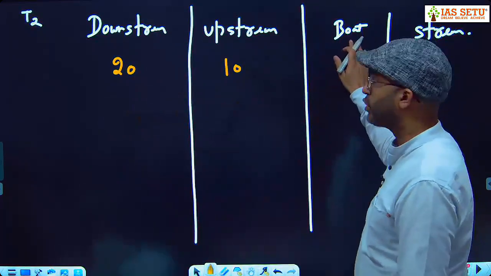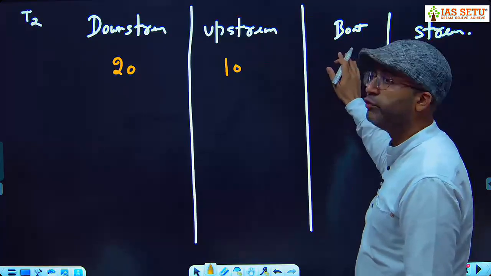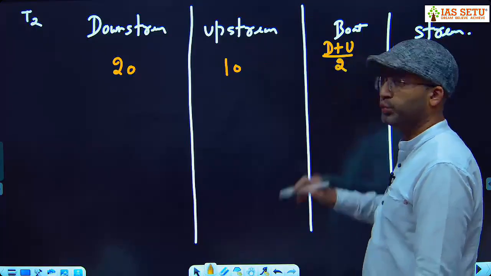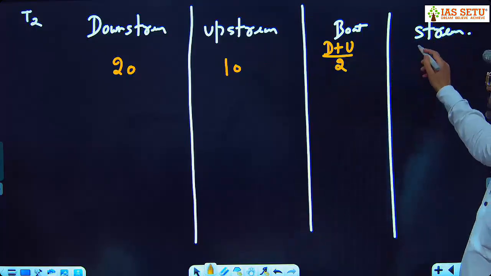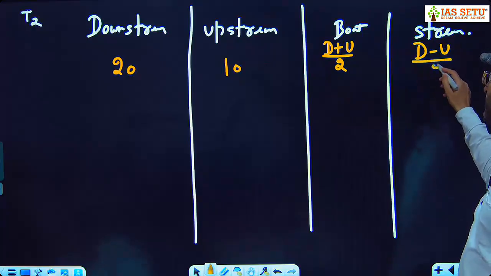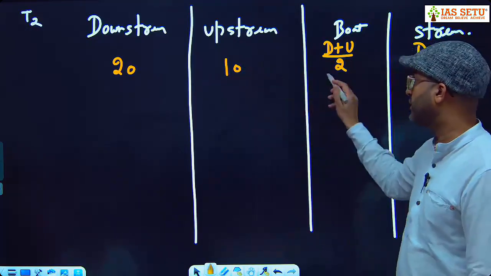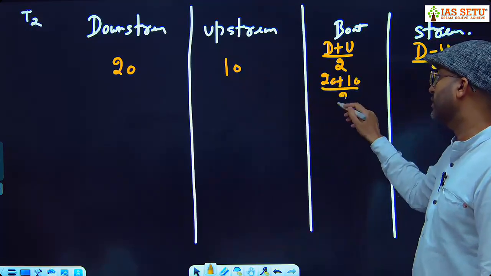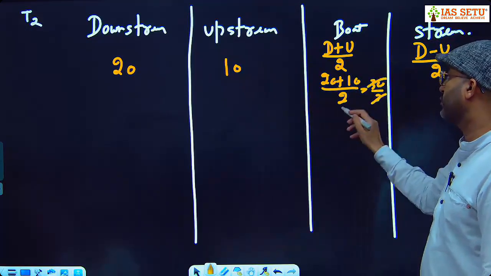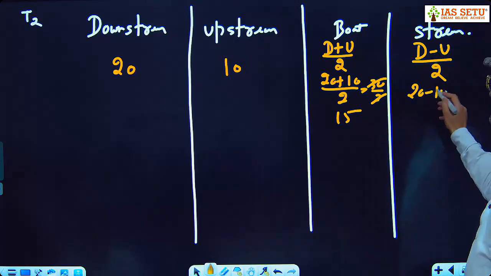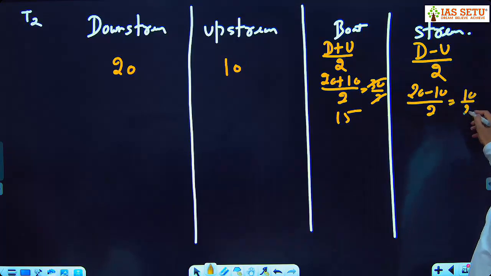You write: what is the speed of the boat, shortcut or formula. Downstream plus upstream divided by 2. And what is the speed of the stream? Downstream minus upstream divided by 2. In one we add, in one we subtract. What is this value? 20 plus 10 divided by 2, 30 divided by 2, we get 15. Here 20 minus 10 divided by 2, 10 divided by 2, we get 5.